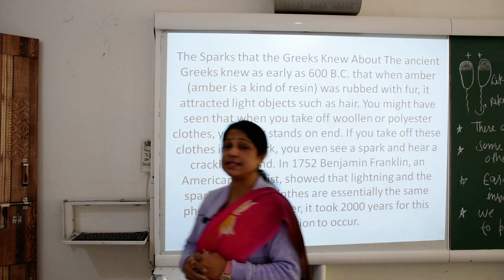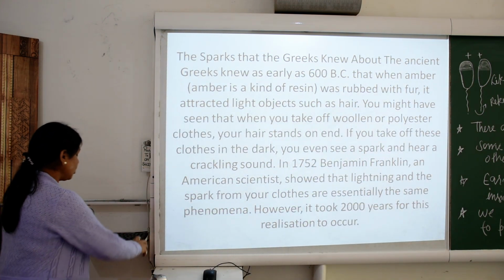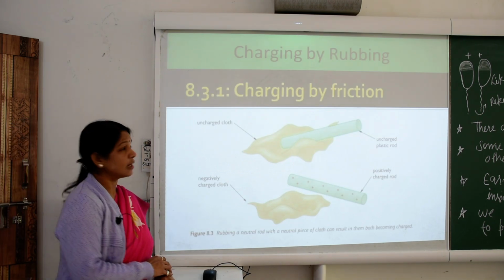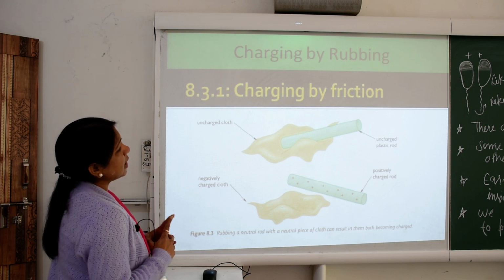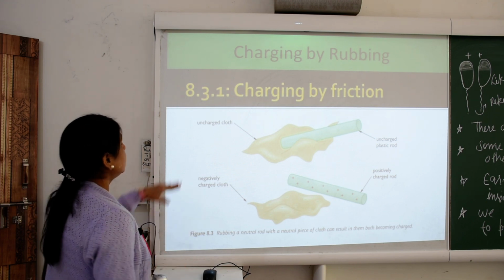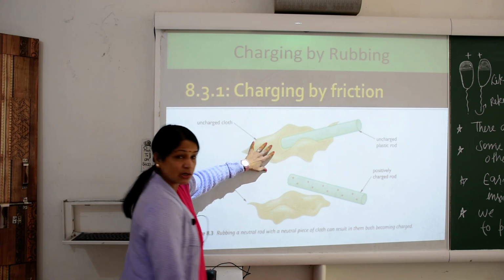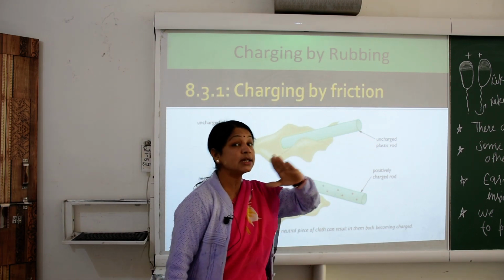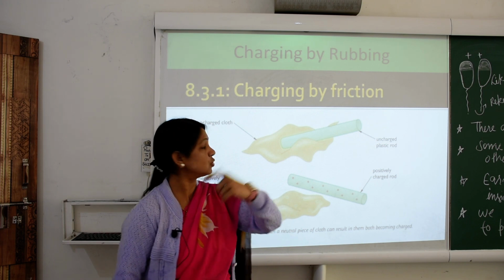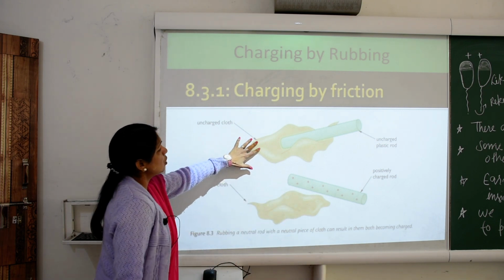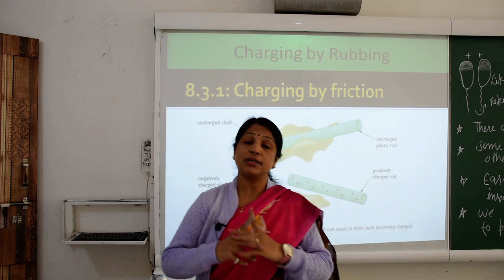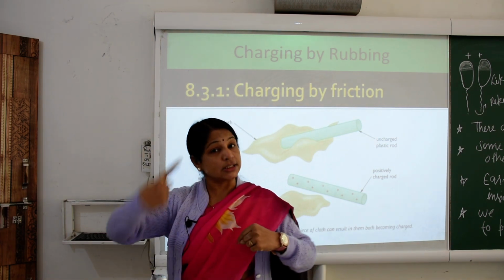So here we see how a spark is produced. Now further we are going to see charging by rubbing, charging by friction. In case number 1, the cloth is uncharged and the plastic rod is also uncharged.